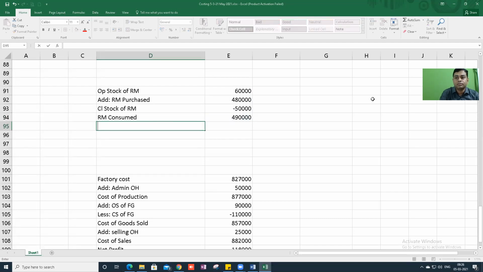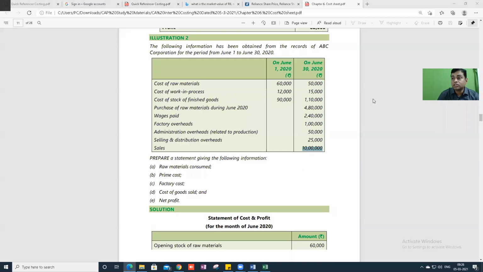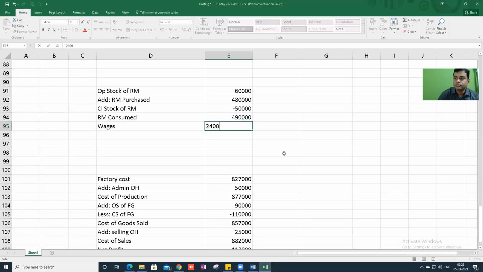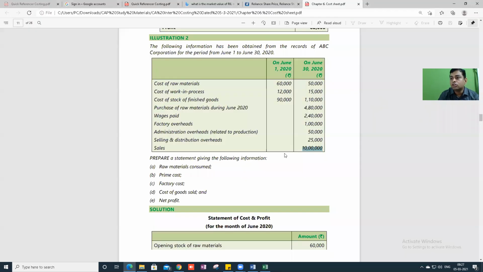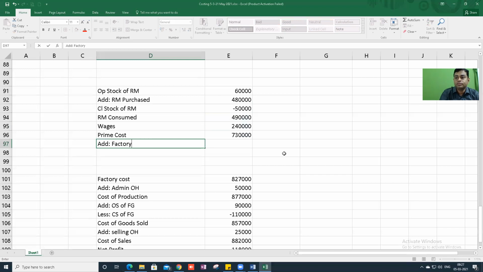Add wages. So, wages how much? 2,40,000. Then this is prime cost. How much? 7,30,000. Okay. To this, what will you do? To prime cost, you will add factory overhead. Factory overhead, how much? 1 lakh.